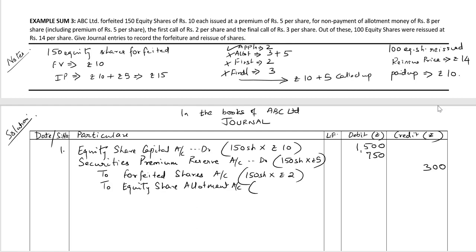The amount due on allotment including premium which is not received, 150 shares multiplied by rupees 8 per share, 1200 rupees, to equity share first call account.